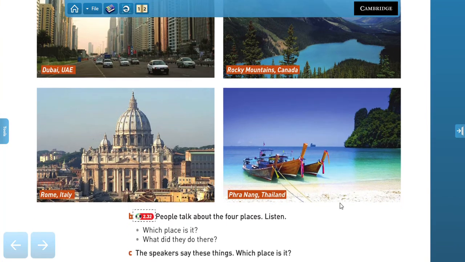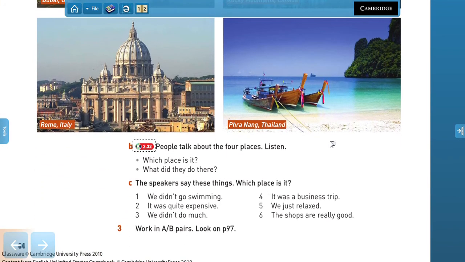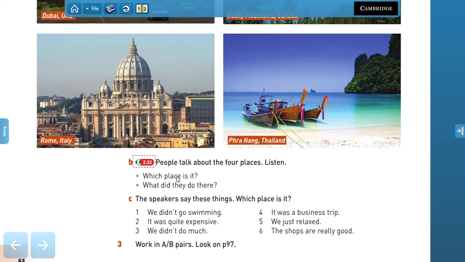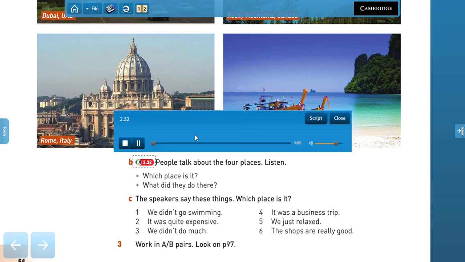Now we're going to do a listening now. We're going to listen to people talk about the 4 places. So I want you to identify which place is mentioned in the same order and what activities did those people do there, all right? So that is the first thing we're going to do. Track 32.